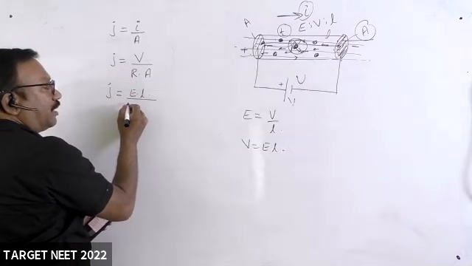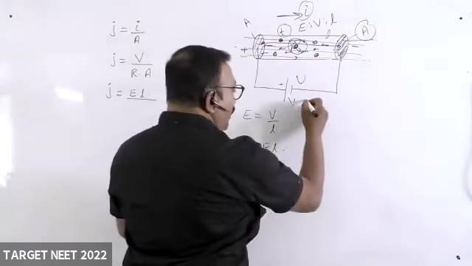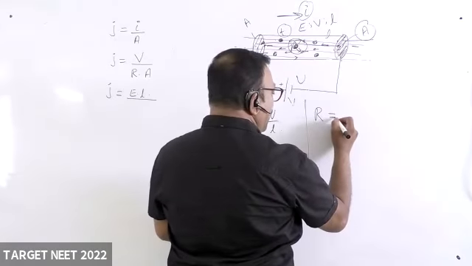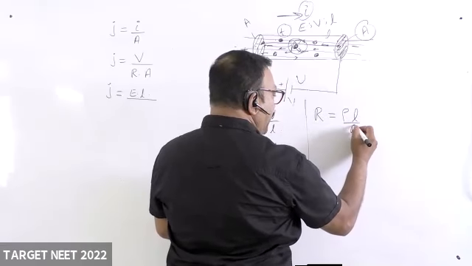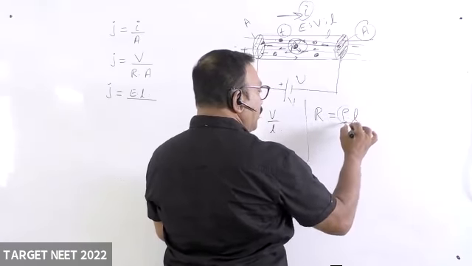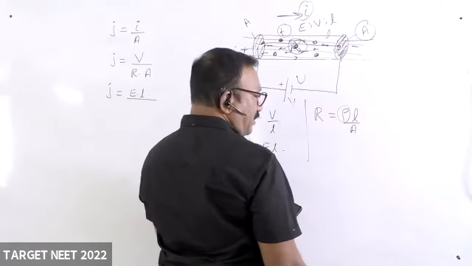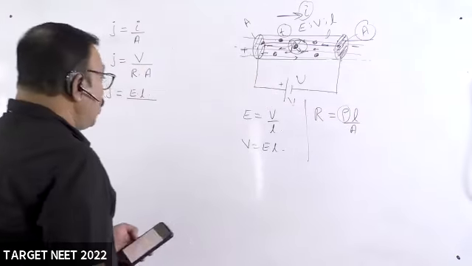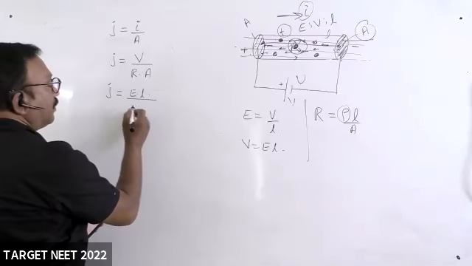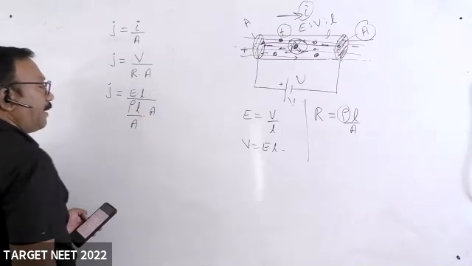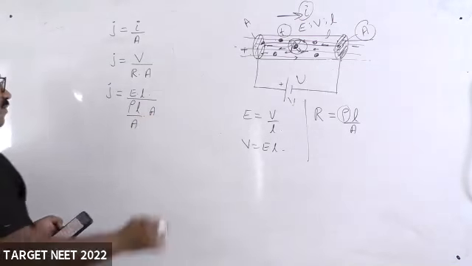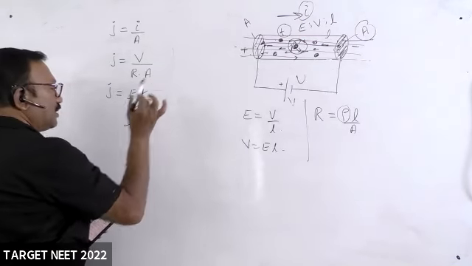R, you are all familiar, resistance is directly proportional to length and inversely proportional to area of cross section, where rho is called specific resistance or resistivity. So many formulas you have to use here. R is rho into L by A. Fine, this is gone, this is gone.